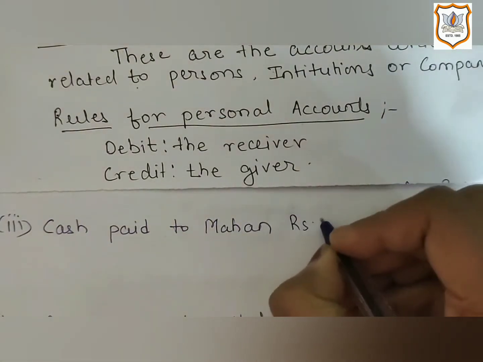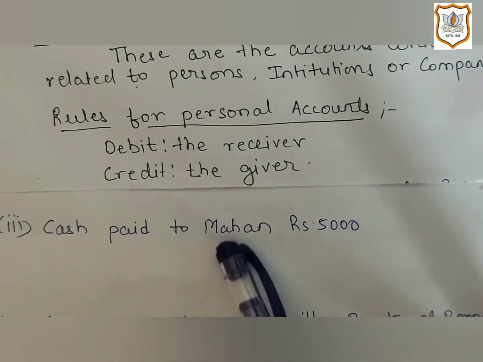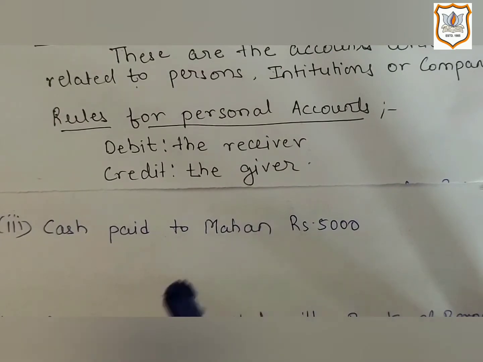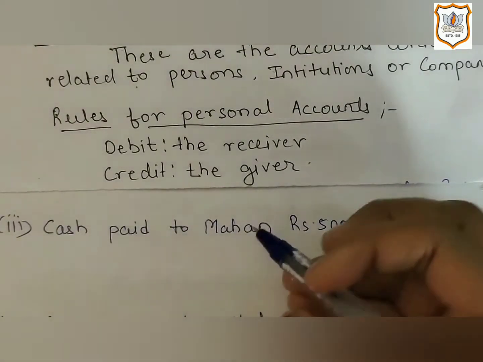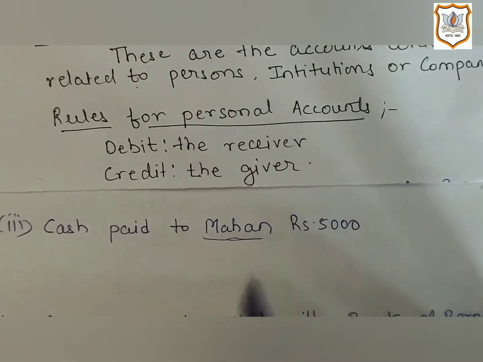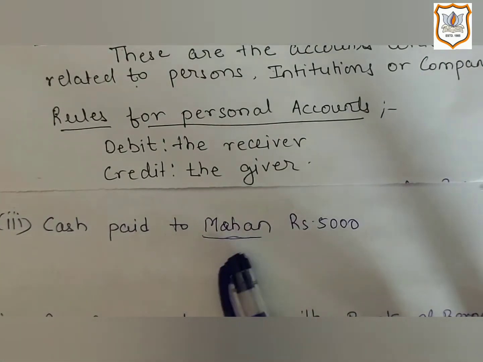rupees 5,000. So here first we will identify the name of the account which will come under personal account. So here Mohan account will come under personal account, as again this is the name of a person. And further we will ascertain whether he is a benefit receiver or benefit giver. Here Mohan is a receiver of the benefit.